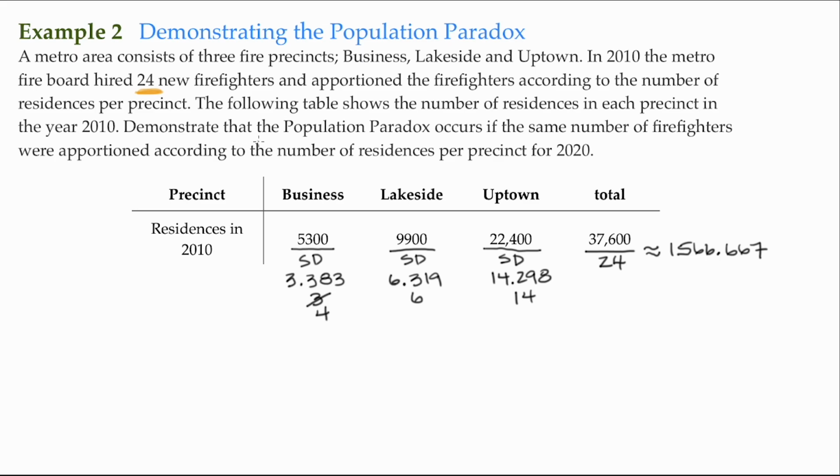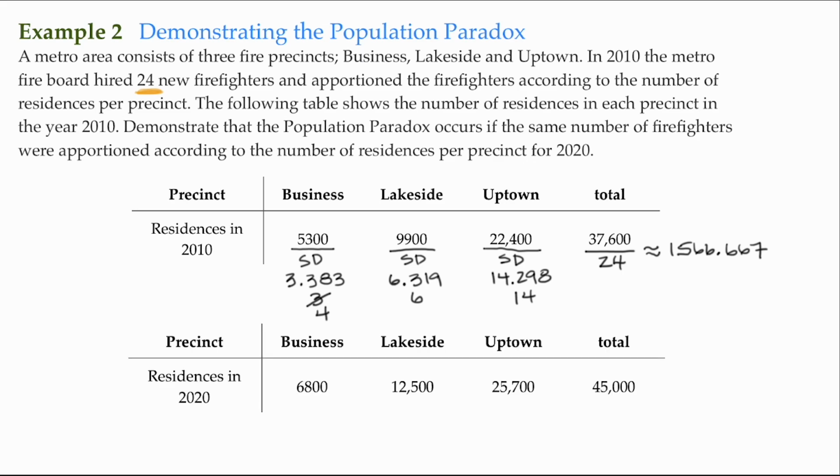Now it says, demonstrate that the population paradox occurs if the same number of firefighters were apportioned according to the number of residencies per precinct for 2020. So here is the population for 2020. Same 3 districts: Business, Lakeside, and Uptown. This is for the year 2020, except the population grew. It went from 37,600 to 45,000. And each individual little precinct grew also accordingly. But we still have the 24 firefighters that we want to apportion. So we'll do the process again.